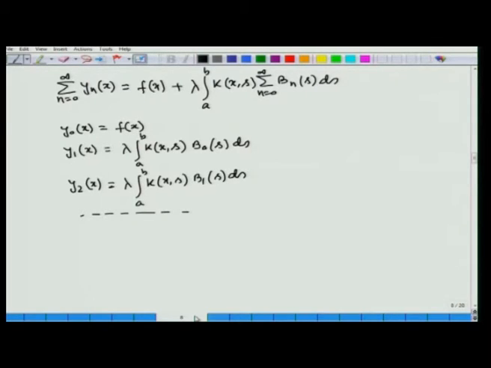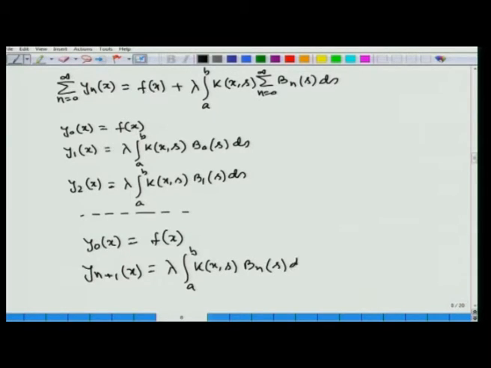Proceeding in this way, we can find the terms, that is the Adomian polynomials y0, y1, y2, y3 and so on, and summing up all these terms we can find the solution to the given problem. In compact form we can write that y0(x) is equal to f(x) and y_{n+1}(x) is equal to lambda integral a to b k(x, s) B_n(s) ds, valid for n greater than or equal to 0.